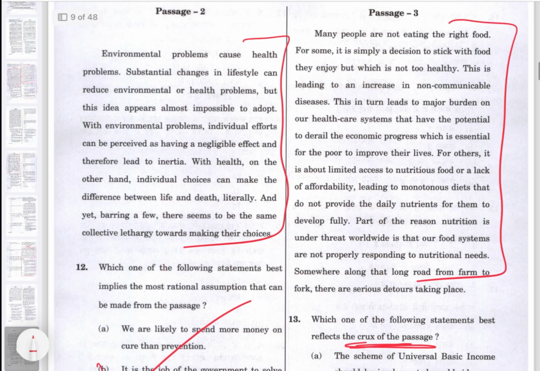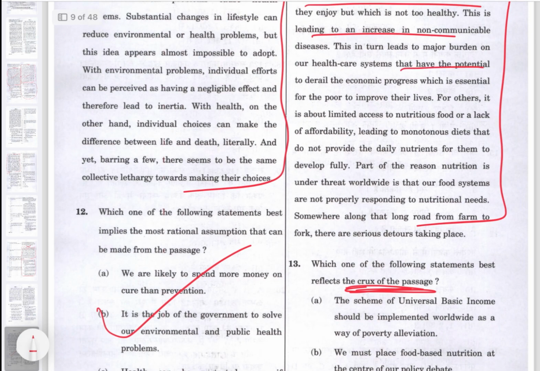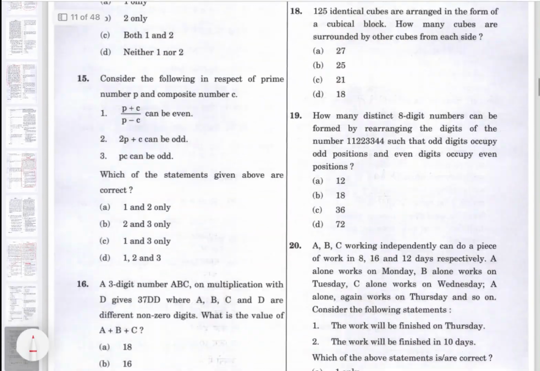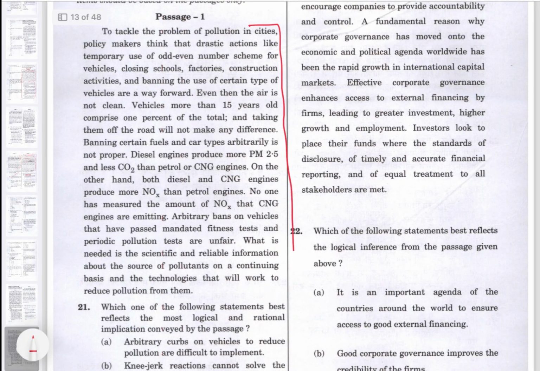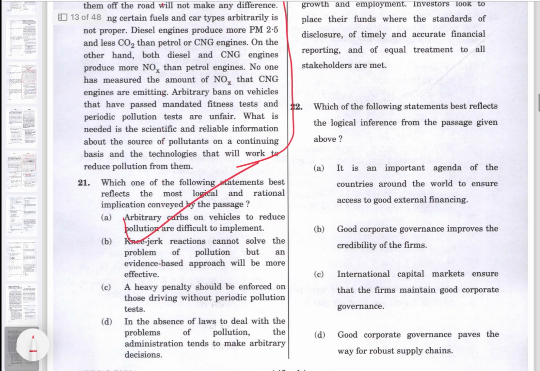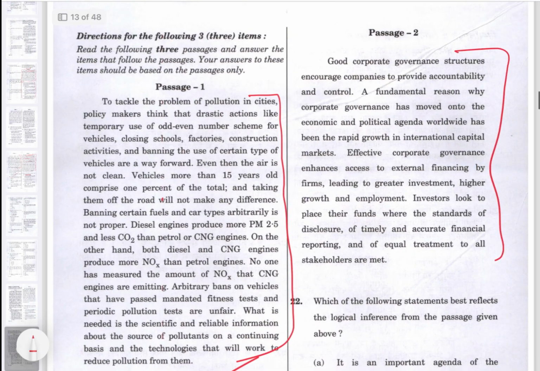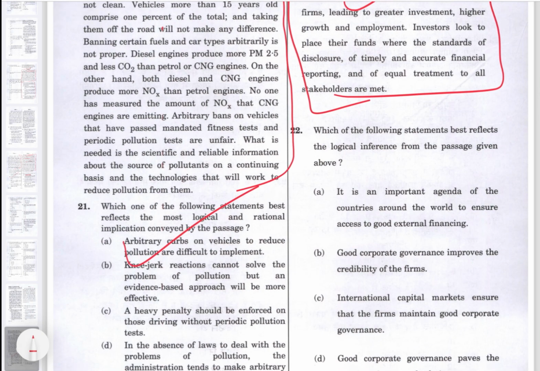So these passages, within 1 minute 30 seconds you can solve them, right? So make sure you just read the passage and then read the options. You can easily eliminate two options. Then in the last two options, if you need to refer to the passage, then attempt it. So attempt passages. See again, this one is still lengthy but still it is doable. A passage followed by one question, just attempt it. See again, this is a very short passage, you can easily read it and attempt it.